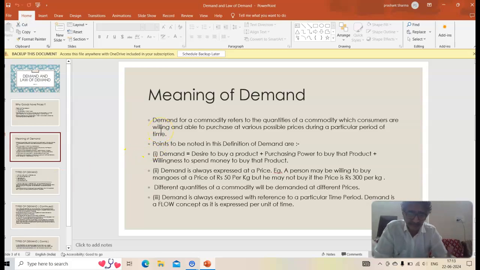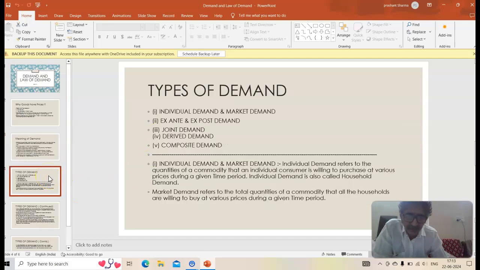Then let's come to the definition of demand. What is demand? Demand for a commodity refers to the quantities of a commodity which consumers are willing and able to purchase at various possible prices during a particular period of time. So in this definition, all these points which I discussed first are contained. Then we move to types of demand, children. We have 5 points over here: individual demand and market demand, ex ante and ex post demand, joint demand, derived demand, and composite demand.